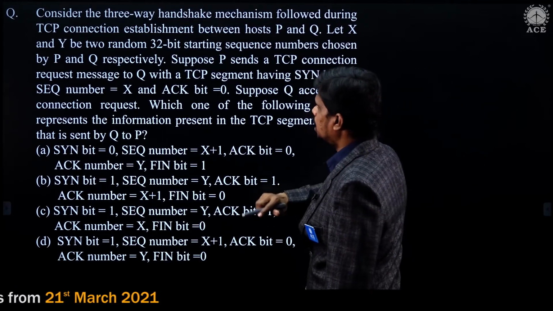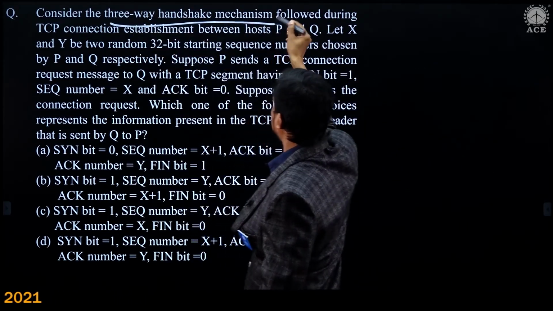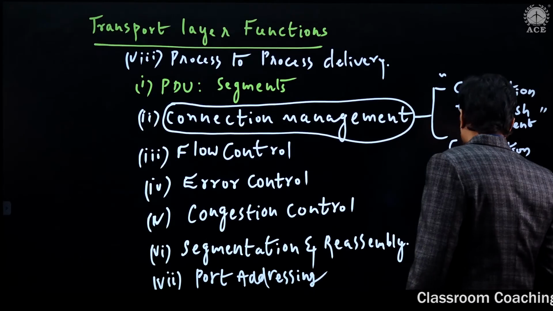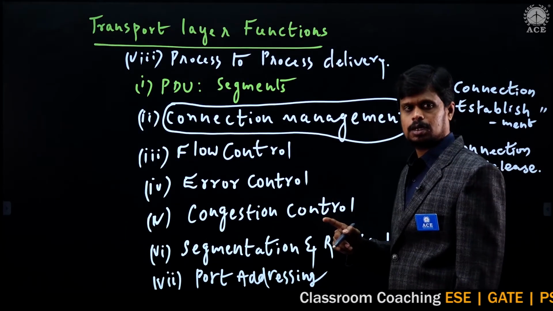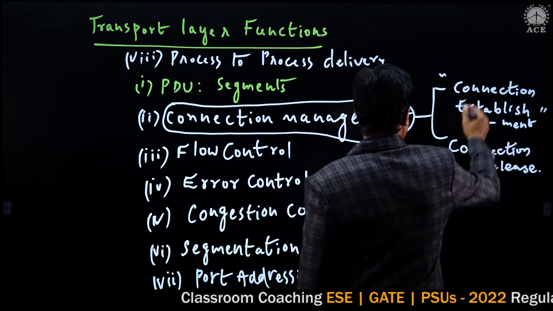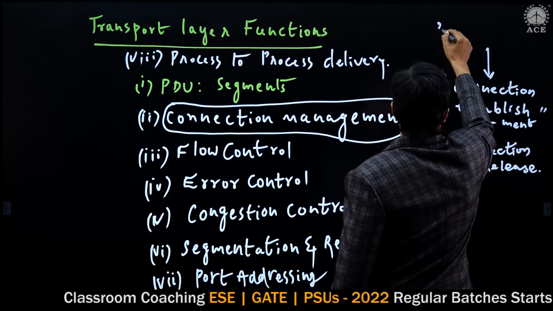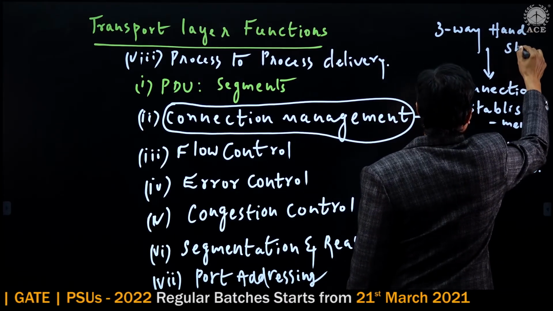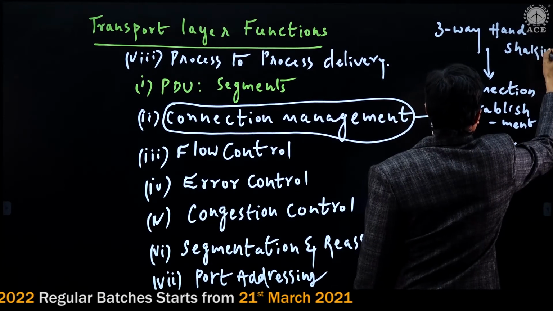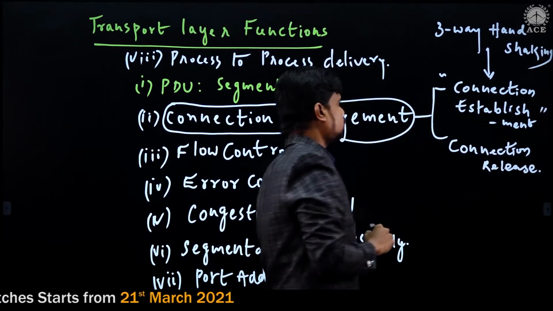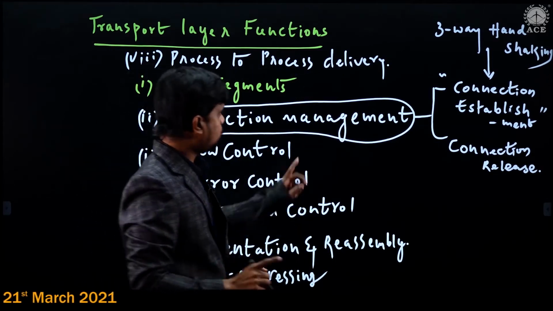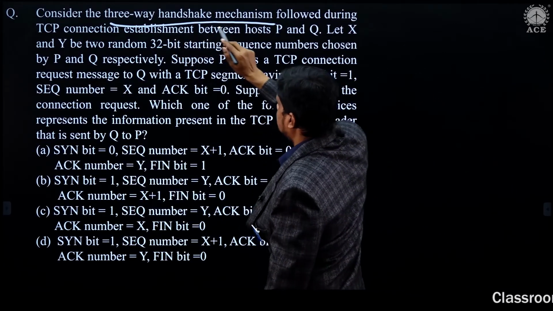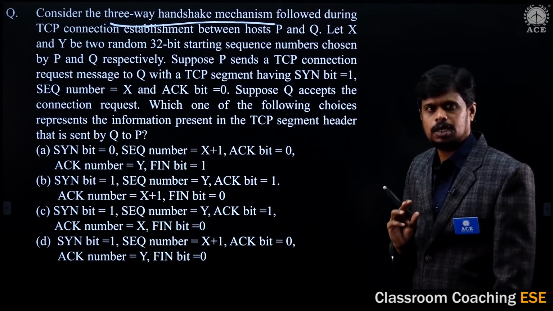Look, it is clearly mentioned: consider the three-way handshaking mechanism. So what is this three-way handshaking mechanism? The transport layer, or rather TCP, does connection establishment using three-way handshaking. It uses the three-way handshaking technique to establish the connection. So this is the root point for this particular three-way handshaking.